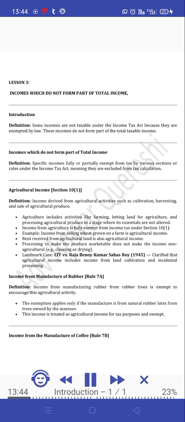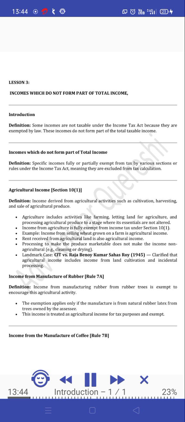Example: income from selling wheat grown on a farm is agricultural income. Rent received from agricultural land is also agricultural income. Processing to make the produce marketable does not make the income non-agricultural, e.g. cleaning or drying. Landmark case: CIT vs. Raja Benoy Kumar Sahas Roy, 1945. It clarified that agricultural income includes income from land cultivation and incidental processing.